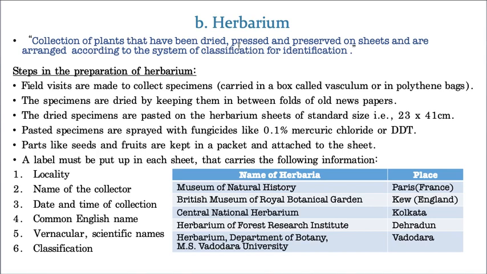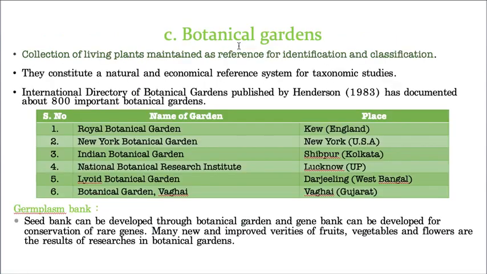Now let us take one more taxonomic aid. The other taxonomic aid is the botanical garden. In a botanical garden, living plants will be collected. If you go to a botanical garden, you can see so many plants. Some are rare plants or endangered plants.